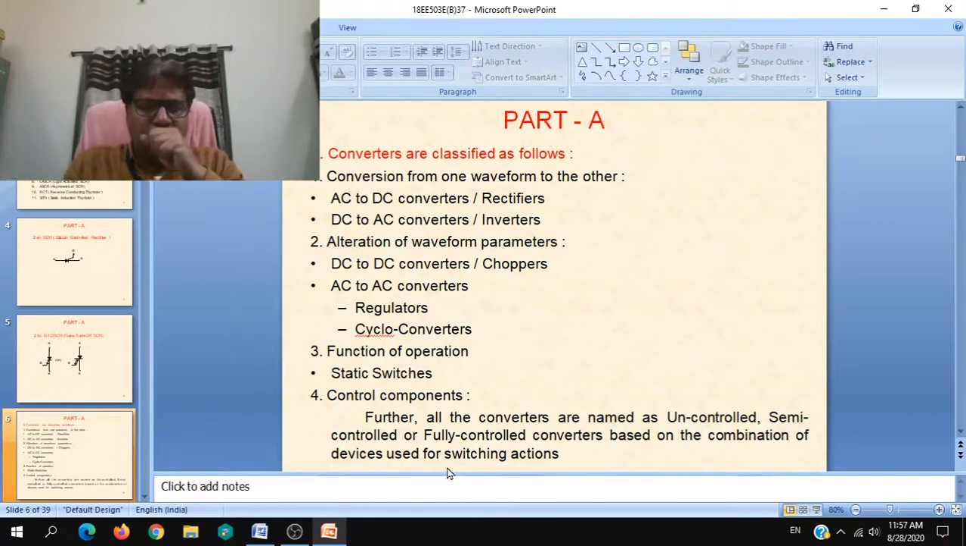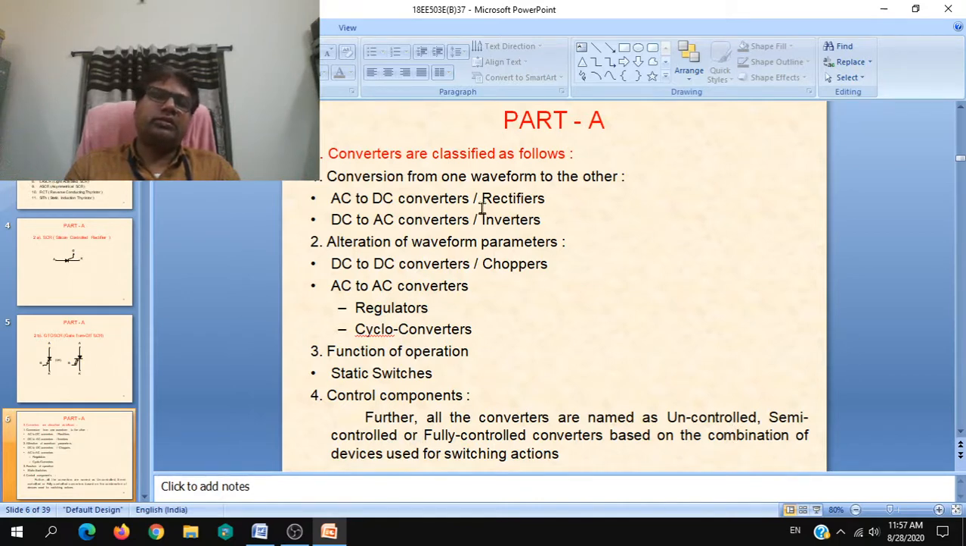Semi-controlled is the combination of diodes and SCRs, half diodes and half SCRs. Fully controlled comprises fully controlled devices: SCRs, GTOs, or IGBTs, MOSFETs. But here we'll stick to fully controlled meaning comprising of SCRs. So under this category, you will write it as uncontrolled converters, semi-controlled converters, or fully controlled converters.